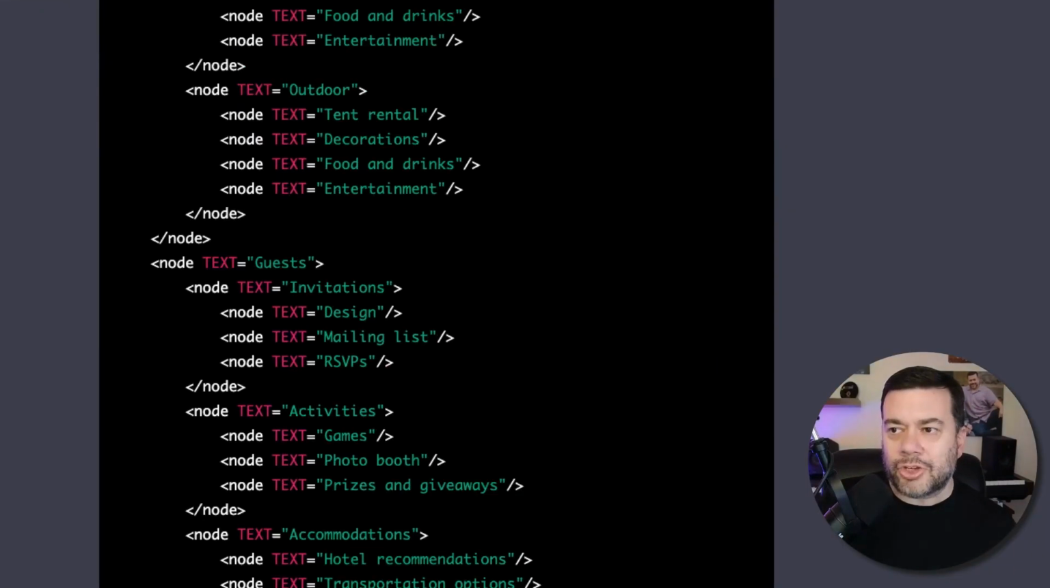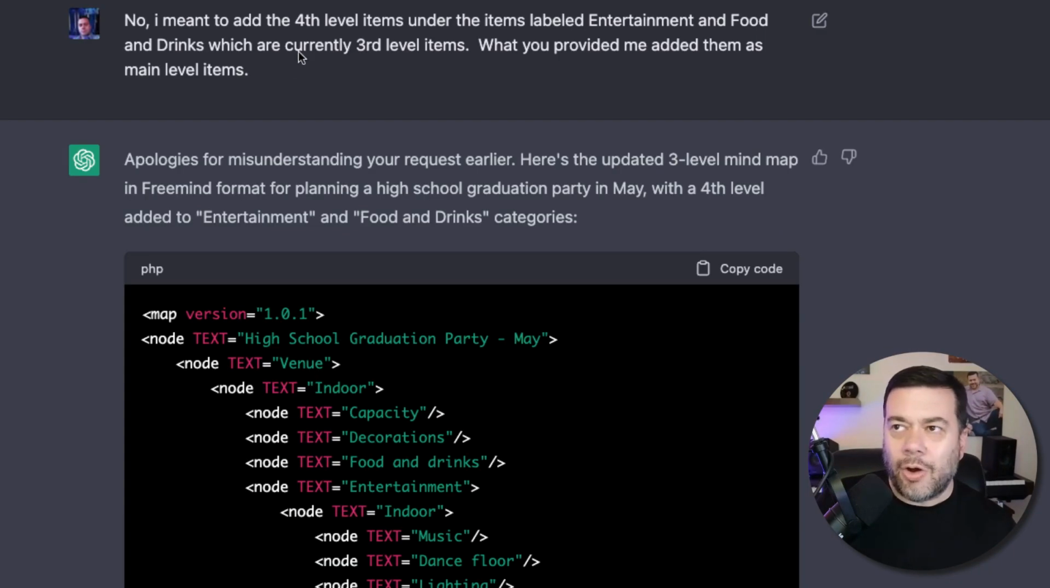So I'm going to come back to ChatGPT. I said, no, I meant to add the 4th level items under the items labeled entertainment and food and drinks, which are currently 3rd level items. What you provided me added them as main level items. And ChatGPT, always being polite, comes back and says, apologies for misunderstanding your request earlier. And it provides me updated code. So I'm going to copy this code again.